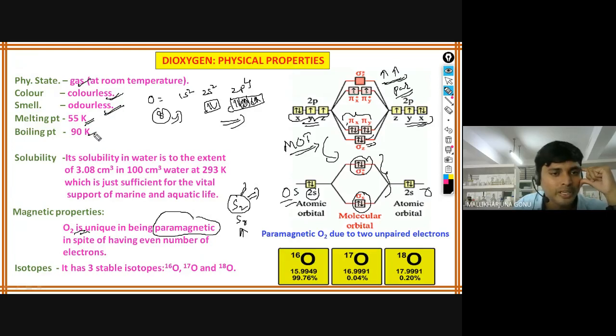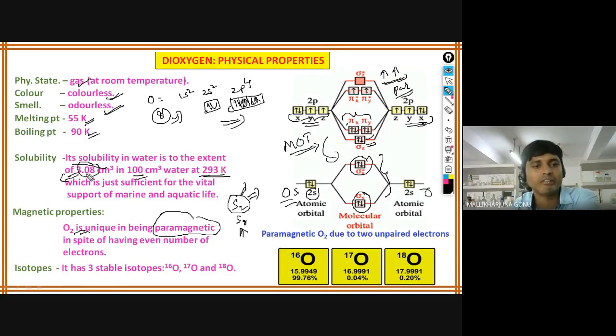This is the melting point and boiling point in Kelvin, very low, and its solubility is how much? This much only, 3 cm³ in 100 cm³. 3 cm³ can be dissolved at standard conditions, 293 Kelvin. But though it is a small amount, this is sufficient for aquatic life to survive. Whoever the fishes and prawns are, they can survive because of this much solubility. Otherwise, fish may not exist. That's how it is. Next, magnetic properties we have discussed.